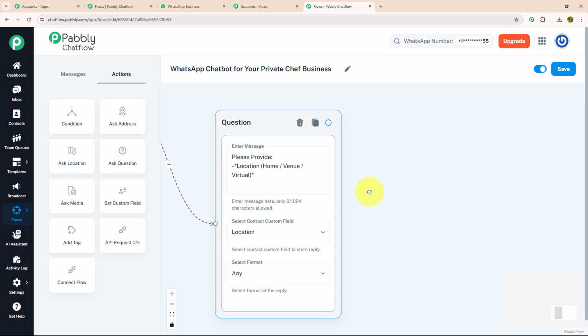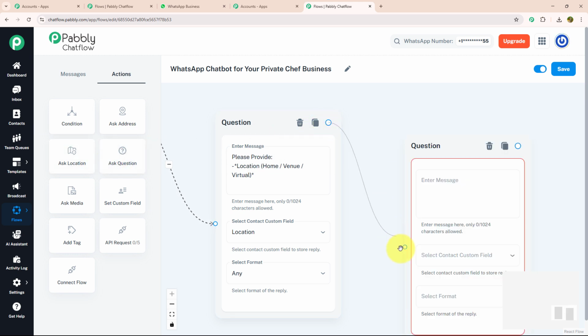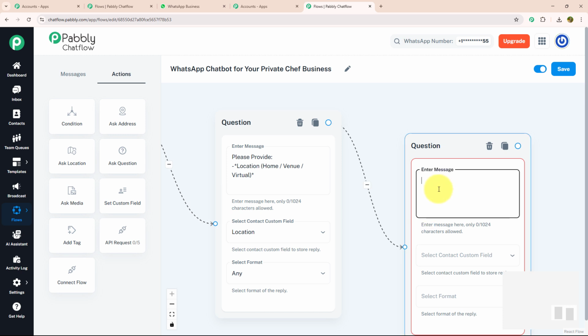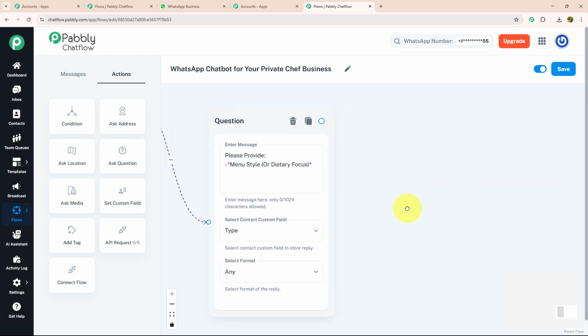After knowing about location, the last thing I want to know is the menu style they prefer. For that, again, I'm going to drag and drop ask question, connect with my previous question and enter my message. Please provide menu style. I'm going to select my contact custom field as type and my format as any.